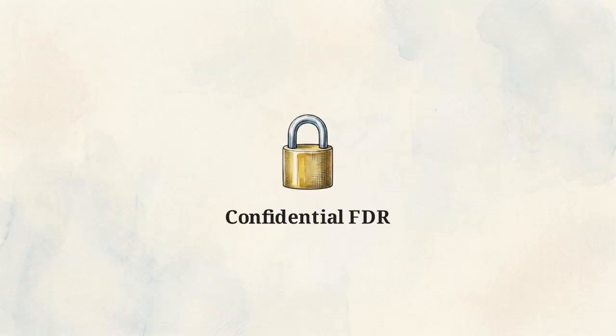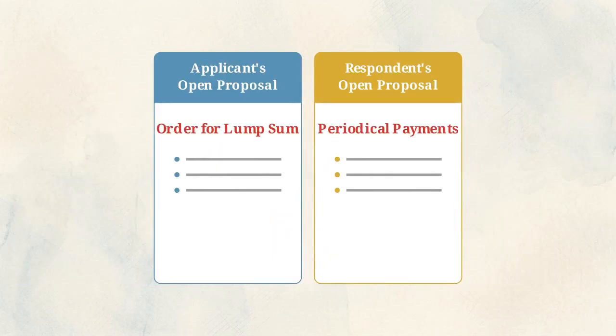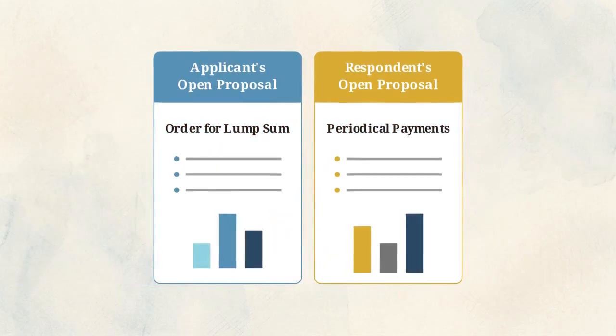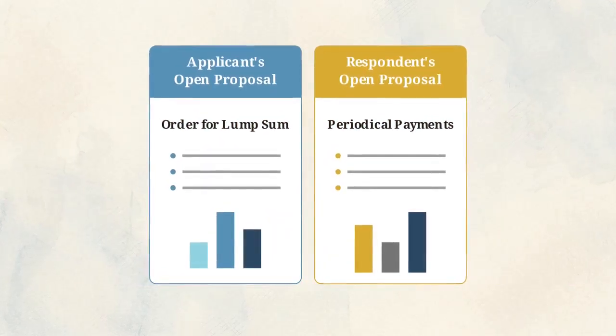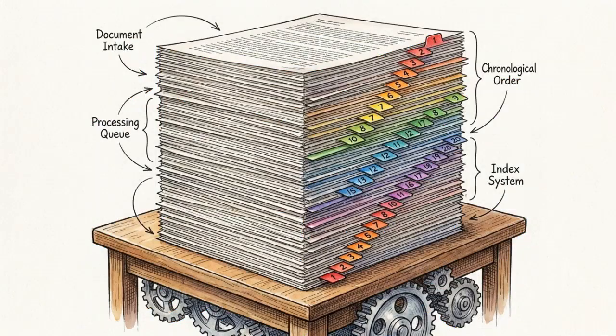Once an FDR fails to produce an agreement, both parties must file and serve open proposals outlining exactly what orders they are asking the court to make. This critical breakdown in negotiations leads inevitably to the final hearing. Preparing for this stage requires strict compliance with Practice Direction 27A for trial bundles, demanding exact chronological pagination and organization.